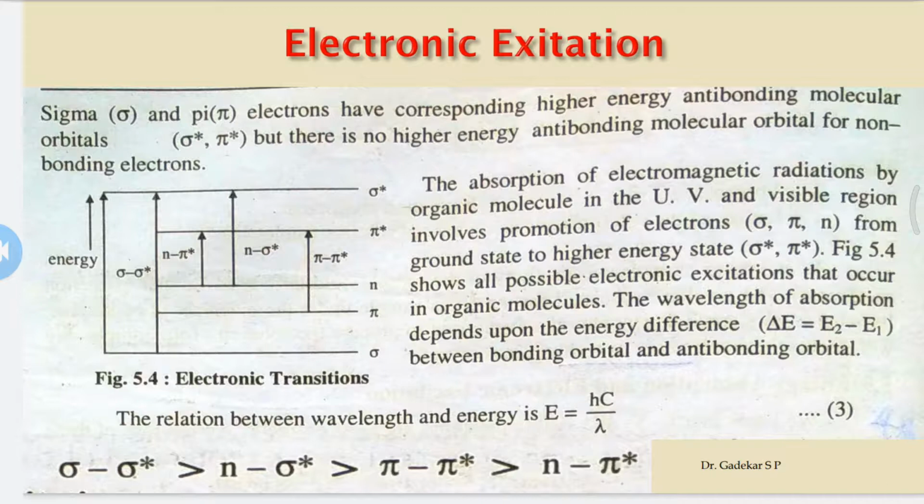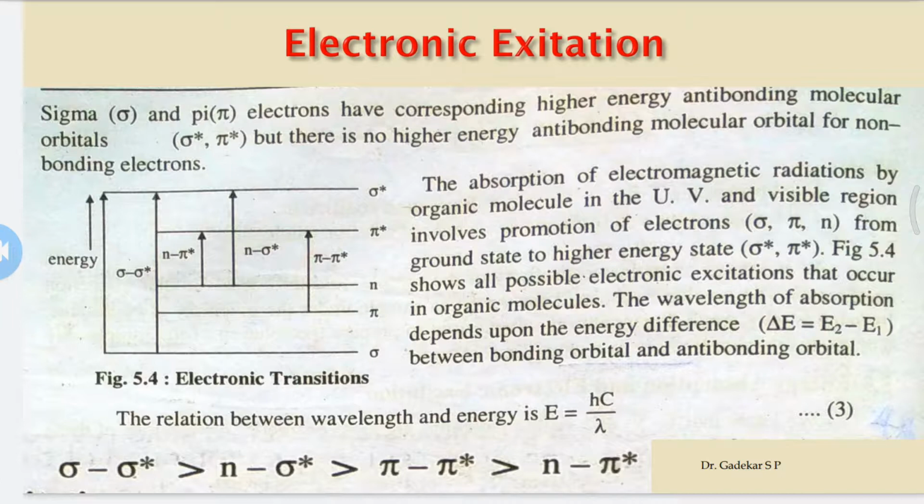If a molecule contains a pi bond, it absorbs energy, gets excited and goes to pi star, meaning antibonding. Suppose a non-bonding electron absorbs energy, it may go to sigma star or to pi star.